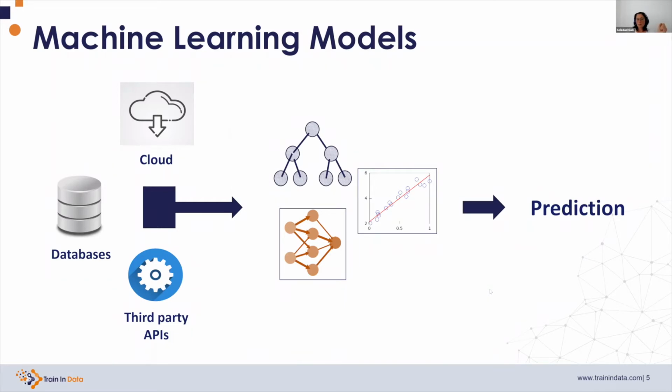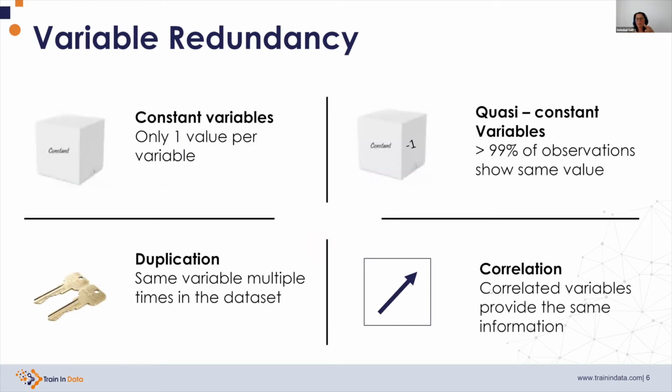Now, the data will have a lot of variables. And if we're planning to use this data in real life, we probably don't want to train the models utilizing this big number of variables. And there are a number of reasons for this. Once we start analyzing the data, we will soon realize that a lot of our variables are constant. This means that they only show one value for all the observations. Some other variables are what I call quasi-constant, which means that the great majority of the observations will show one value and only a small proportion of observations will show a different value.